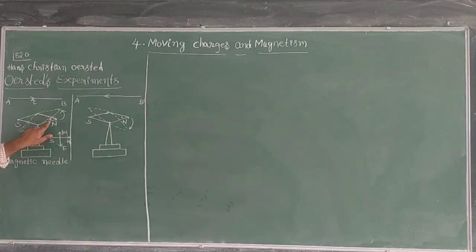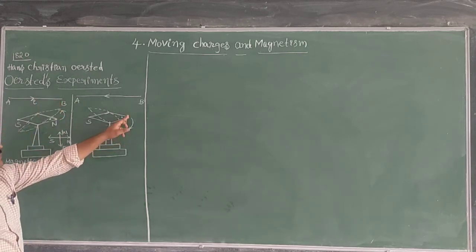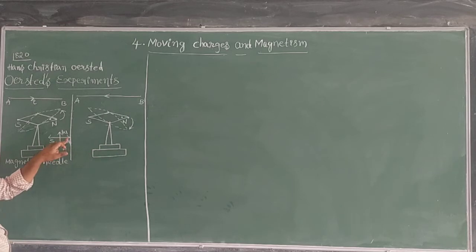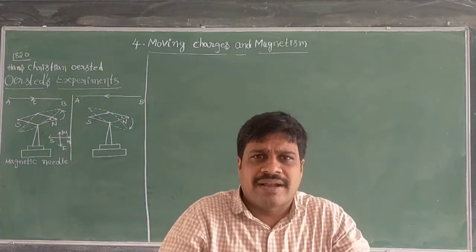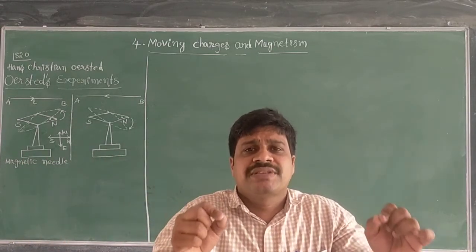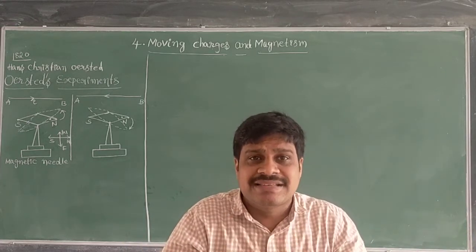Now in the magnetic needle, here one small dot I am showing. That small dot, that identification dot, represents the north pole. Here the north pole is deflecting towards west. Here the north pole is deflecting downward direction, and for downward direction, the east direction is there. That means whenever the current is flowing in the wire, around the wire something is producing. Because of that something, the magnetic needle is deflecting.